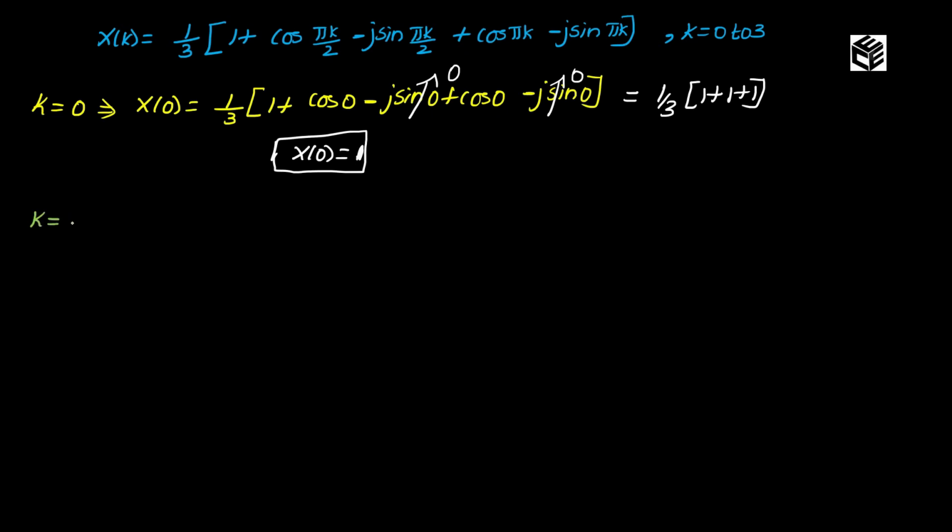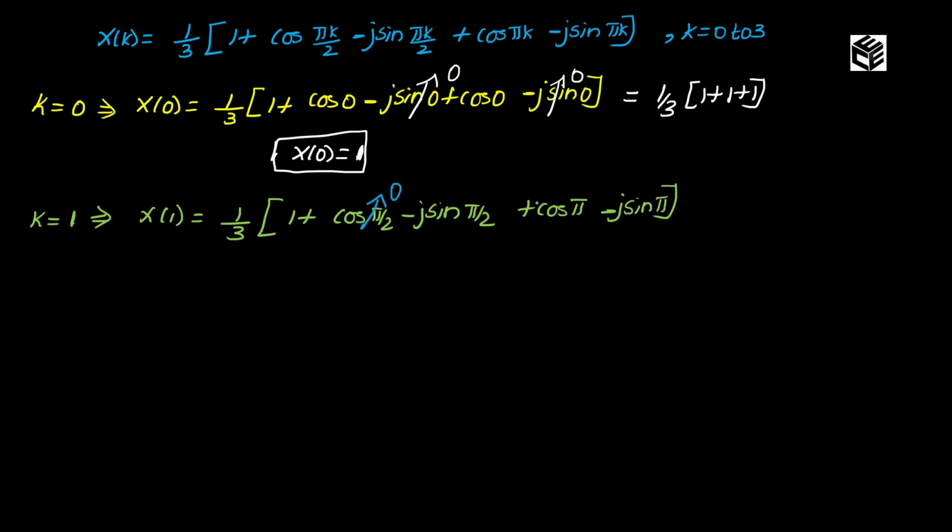I am going to apply the value of k as 1. What will happen to my expression? X of 1 is equal to 1 by 3 into 1 plus cos pi by 2 minus j sin pi by 2 plus cos pi minus j sin pi. Cos pi by 2 is 0, also sin pi is 0. Now my answer will be 1 by 3 into 1 minus j into sin pi by 2, which is 1, so it is minus j, plus cos pi value is minus 1. So it is minus 1. Plus 1 and minus 1 will cancel each other. Therefore, I can write the final value of x of 1 as minus j by 3.